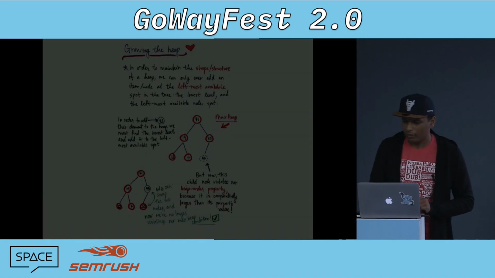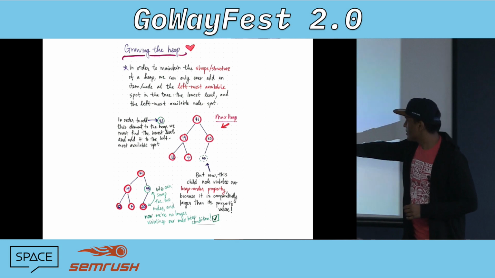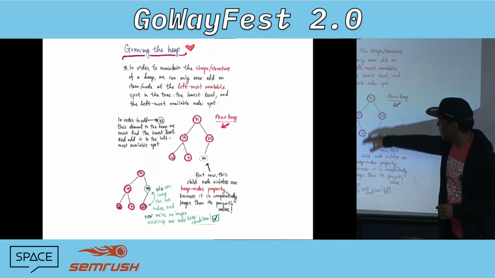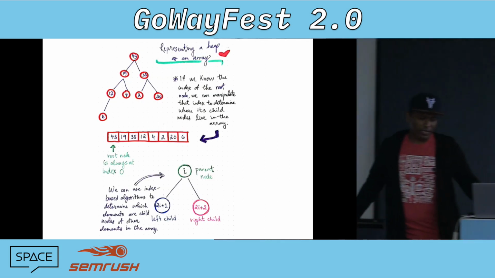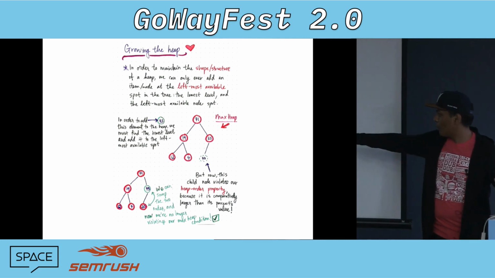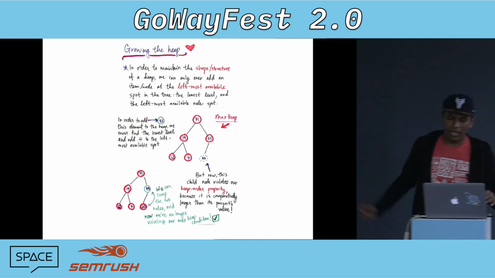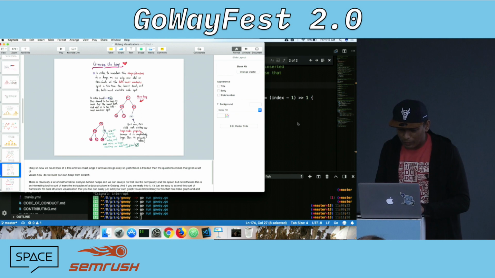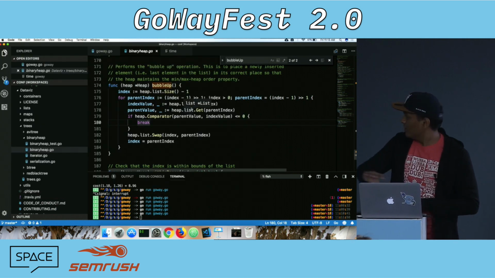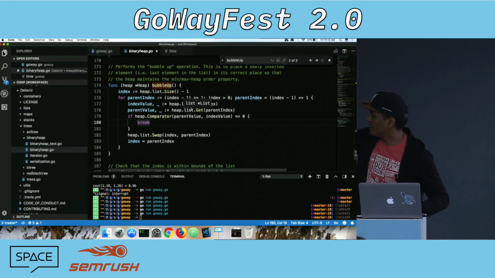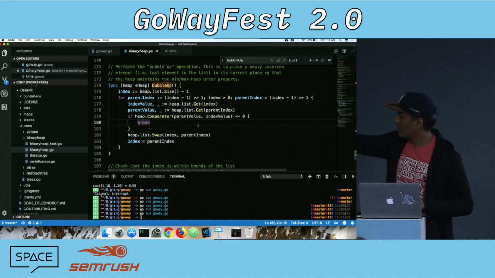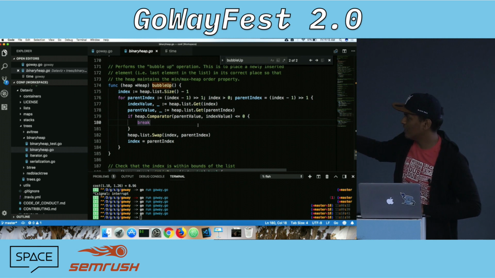Okay. So when I was here, I was telling you guys, let's say you have something here, it bubbles up, it goes upwards and upwards. In that case, if you want to understand the bubble up operation, it's basically applied on an array. The actual implementation of the bubble up operation is like this, and it's actually really simple if you think about it. It's just comparing the index value with its parent, and it's just jumping upwards and upwards and upwards.